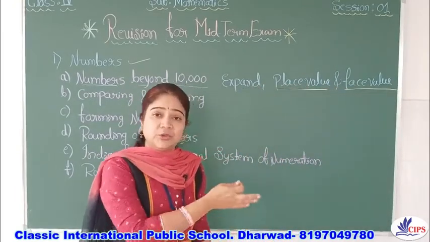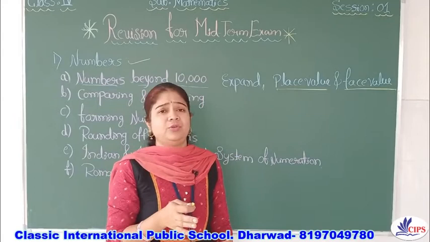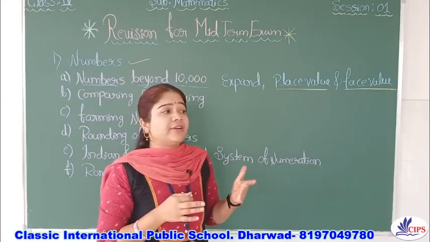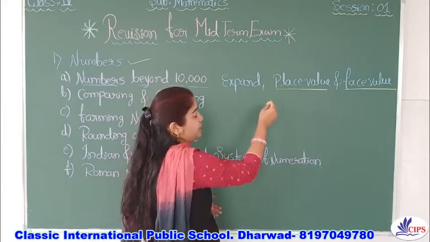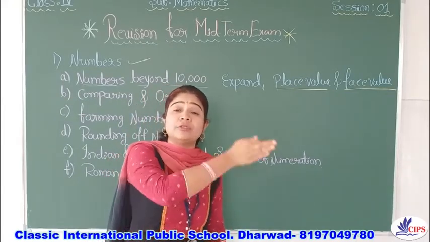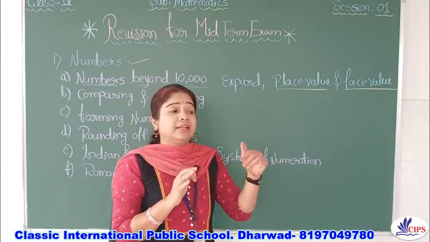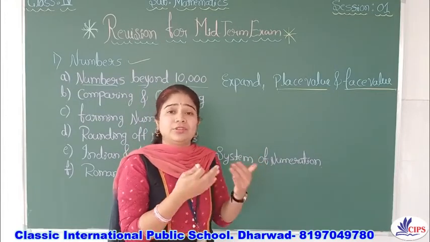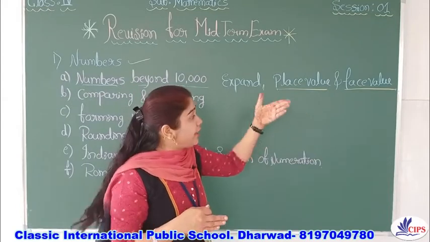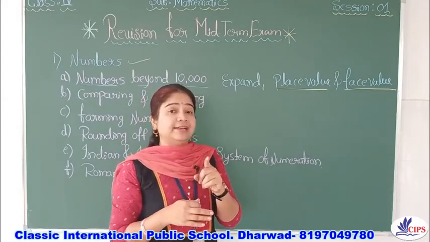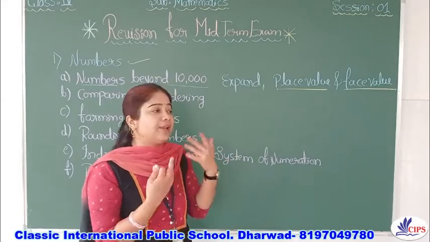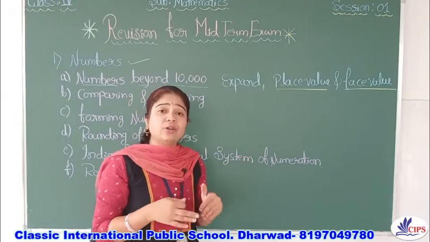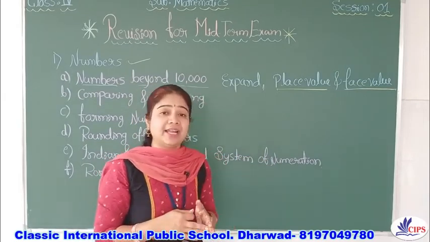In your first unit test, many of you made mistakes here only, right? If I ask for the place value, you should write the value of that place, like ones, tens, hundreds, thousands, and analyze and write it. Face value, I told you earlier, means just what you observe by looking at it, it's like a mirror, right?